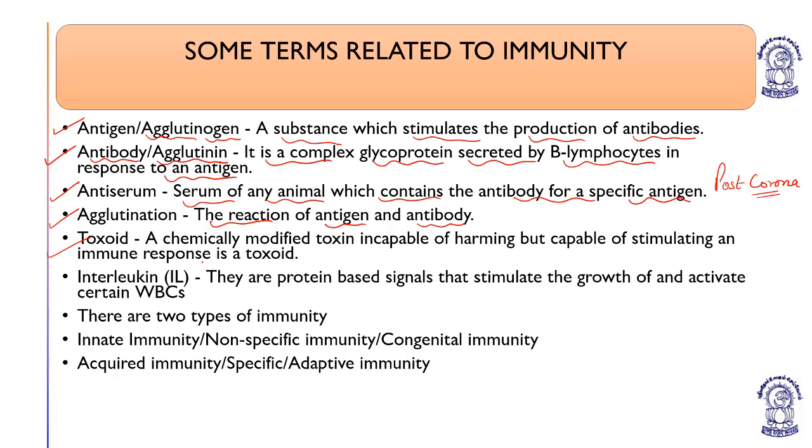Toxoid. Toxoid is a chemical or a chemically modified toxin incapable of harming but capable of stimulating an immune response. For example, tetanus toxoid, which is given as a booster dose. So a toxoid is a chemically modified toxin incapable of harming, but capable of stimulating an immune response.